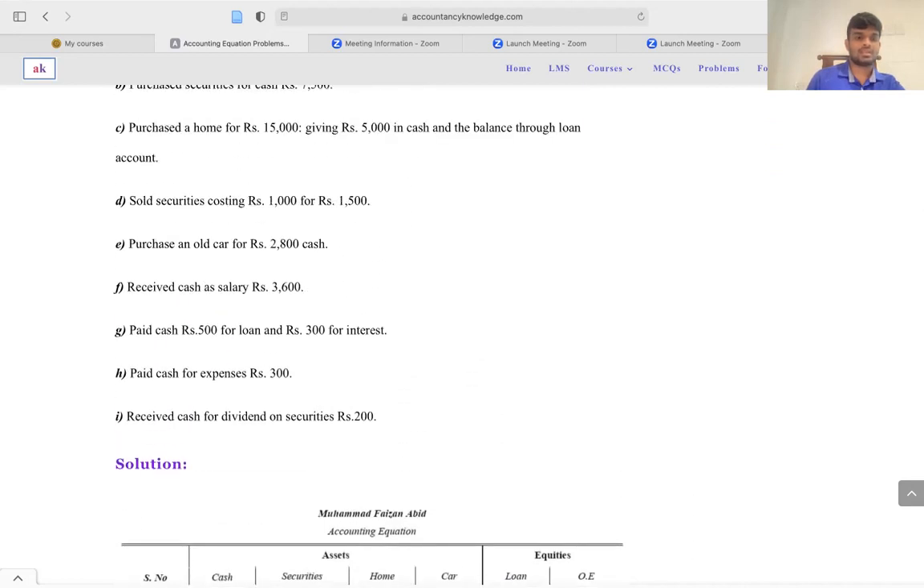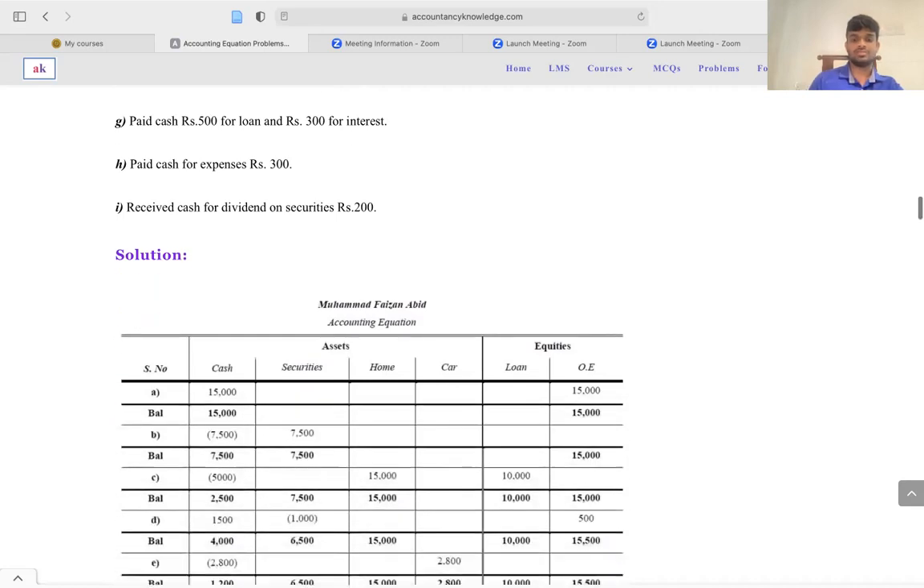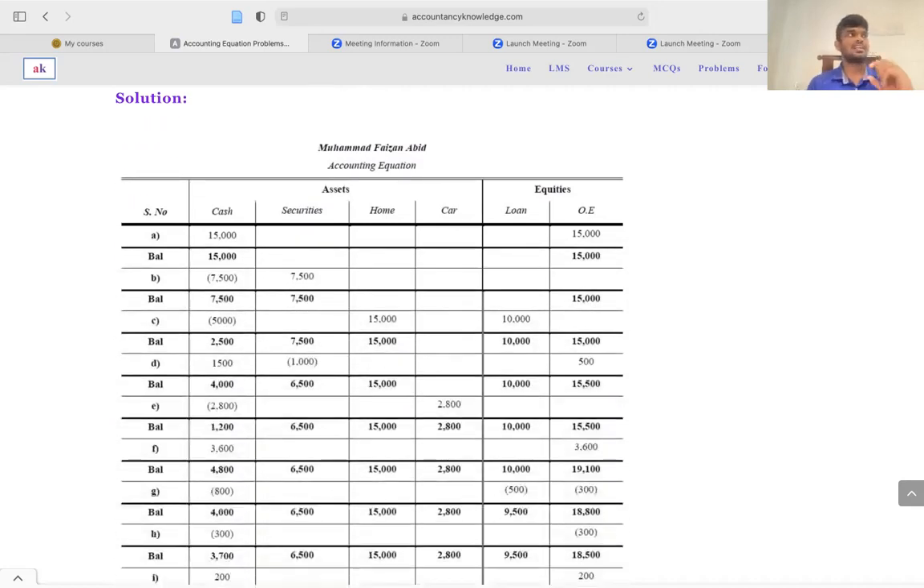And received cash as a salary of rupees 3,600. So that means your cash balance needs to be increased, and your owner's equity needs to be increased by 3,600, because you received this salary from somewhere else and you directed it to the business. So therefore it is an incremental balance of the owner's equity. So you need to sum up the owner's equity and the cash.